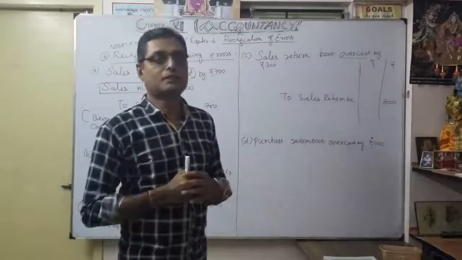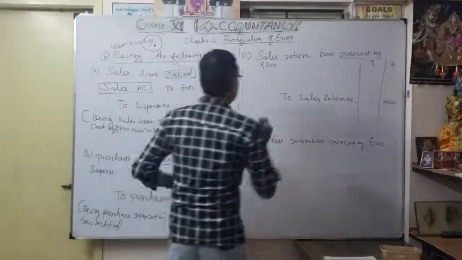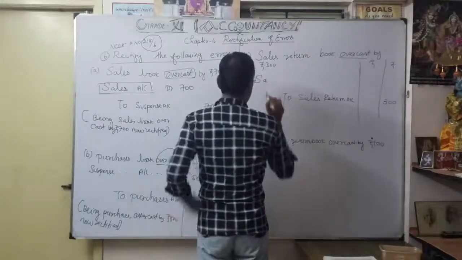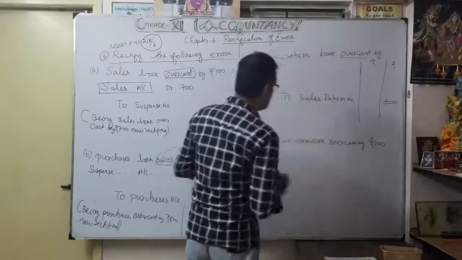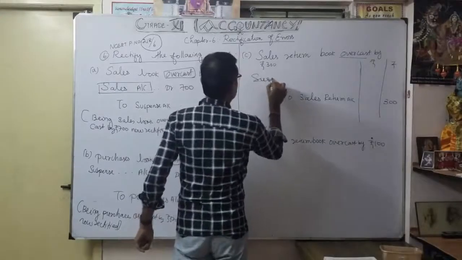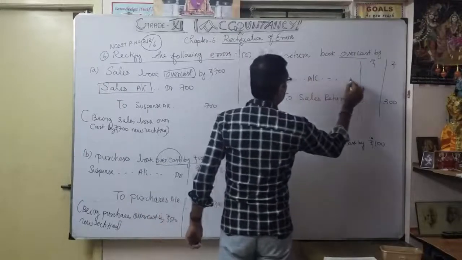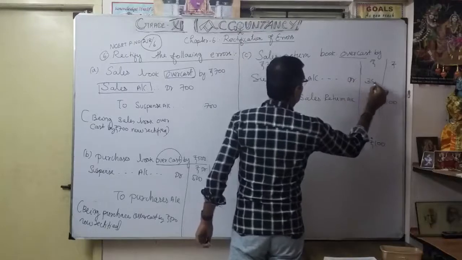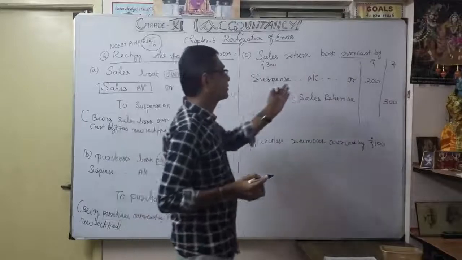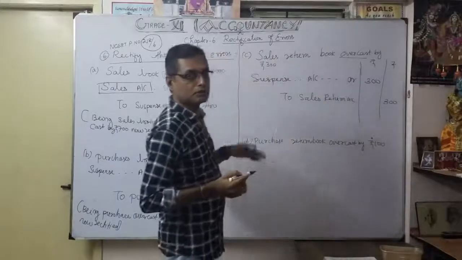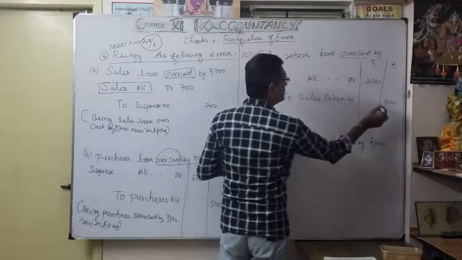The excess was accounted with 300, and to remove that you go to the credit side of sales return. The debit part is suspense account. So the entry is: suspense account debit 300 to sales return account.